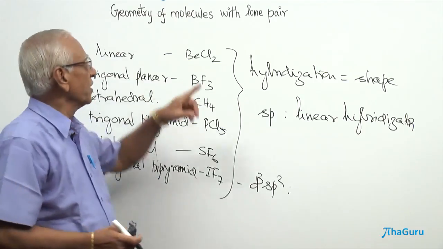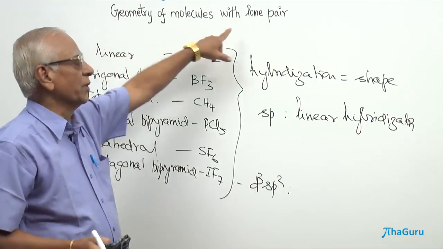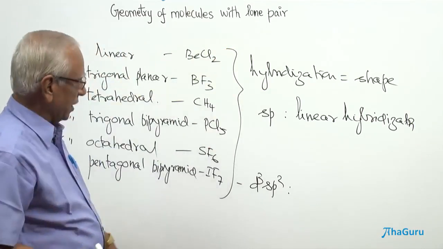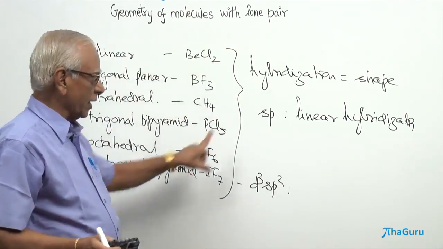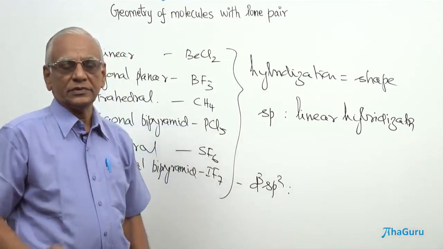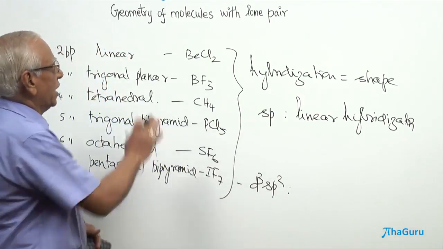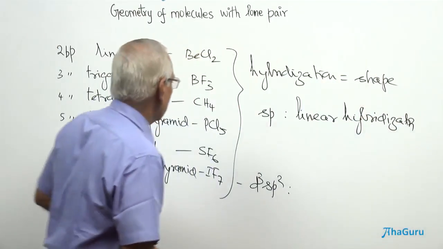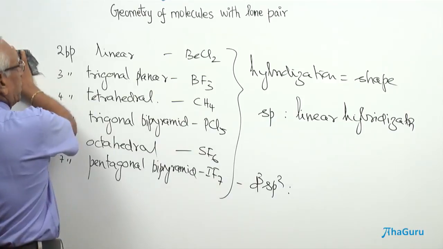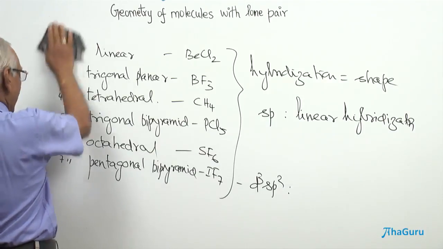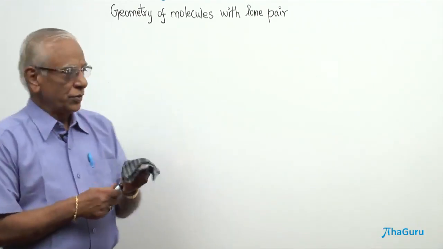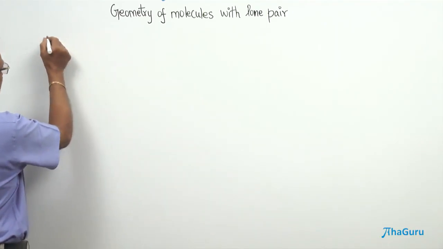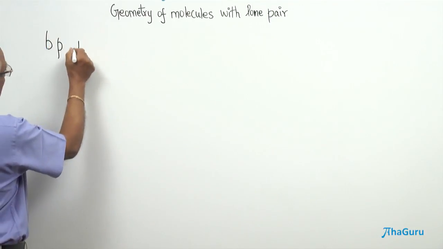Now, students, we are going to see the geometry of the molecules containing bond pairs as well as lone pairs. Here the hybridization will not be equal to the shape, they differ. Now, let us see how the geometry as well as the hybridization of molecules with lone pairs are explained. Now, students, we shall see molecules containing bond pairs and lone pairs.